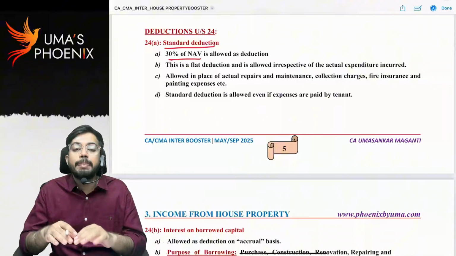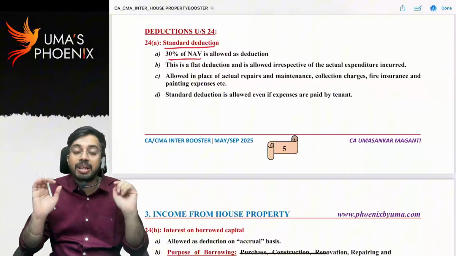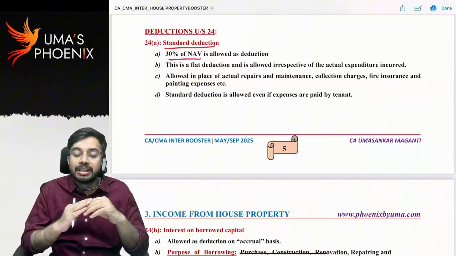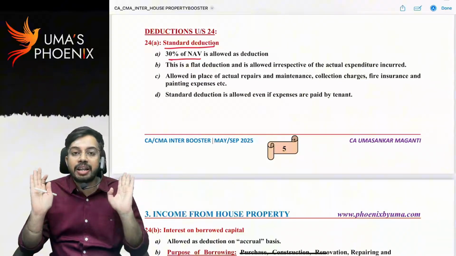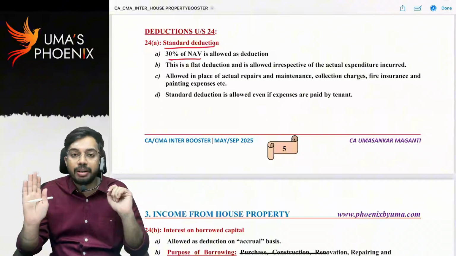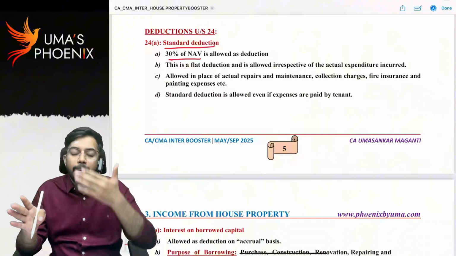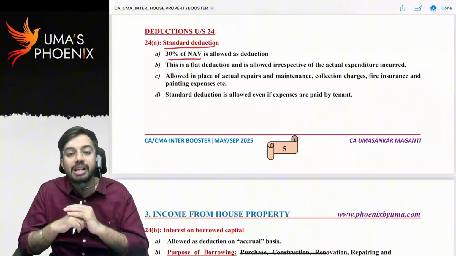Sir, in current previous year, no repairs are there. Still standard deduction is allowed. Sir, in current previous year, tenant only paid repair expenses. Even though tenant paid repair expenses, still owner can claim standard deduction at the rate of 30% of net annual value. Very simply, when you are calculating income from let out property, blindly claim standard deduction at the rate of 30% of net annual value.